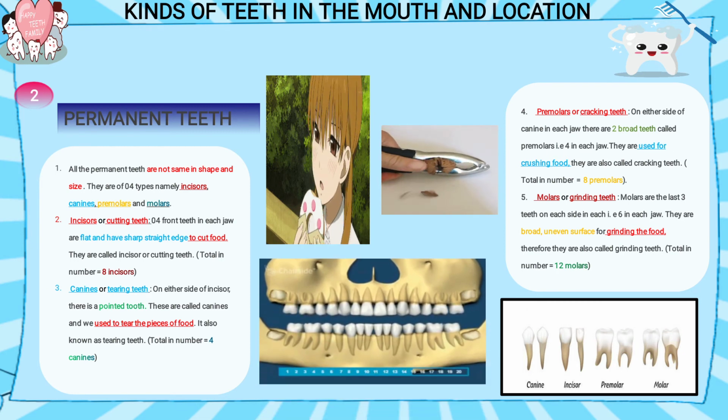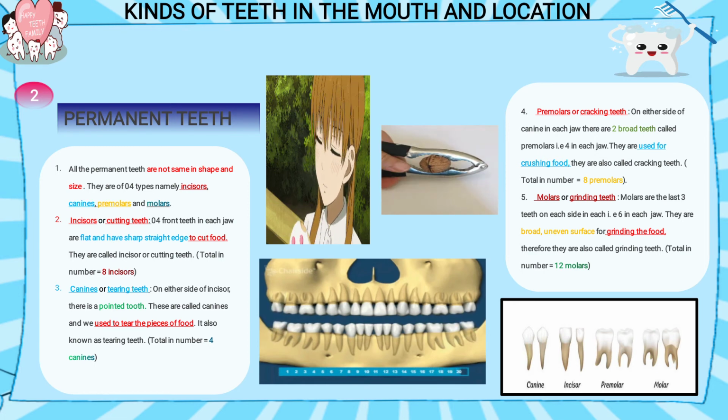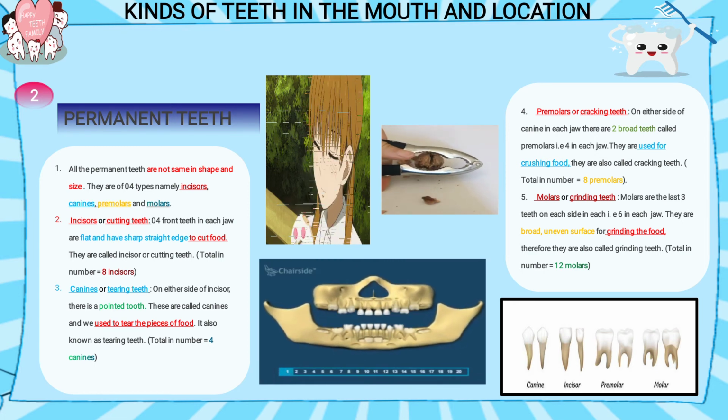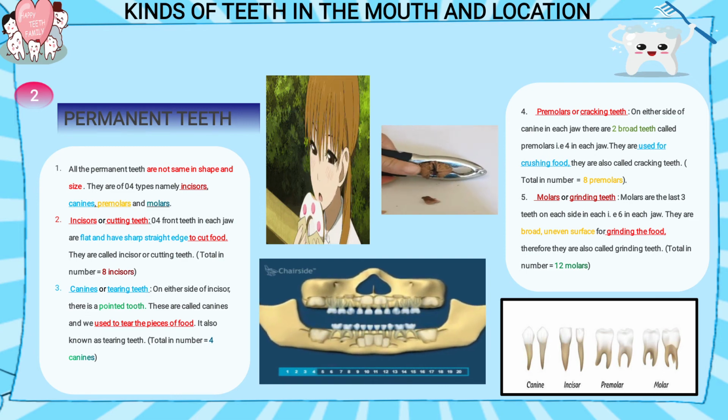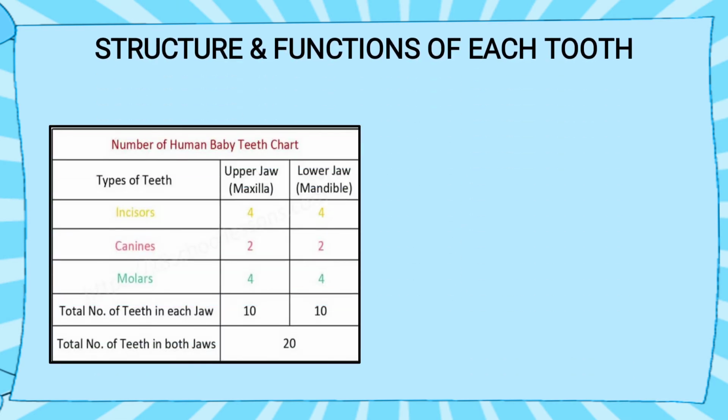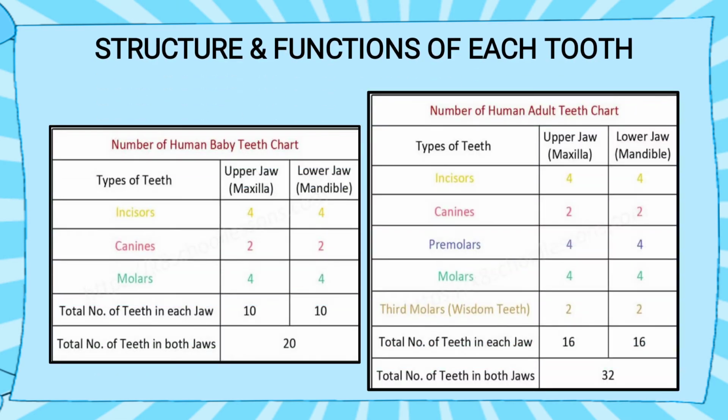Now you see in the down one image, you see all the teeth are emerging out. So milk teeth were 20 in number. Permanent teeth are altogether 32 in number. Now here the same thing is given in chart form. Human baby teeth, it is shown in the chart. How many? They are 20 in number, 10 in upper jaw and 10 in lower jaw. When the child becomes an adult, how many teeth are there? 16 in upper jaw and 16 in lower jaw, means altogether 32 teeth are there.